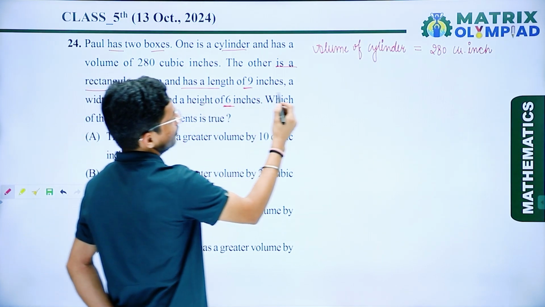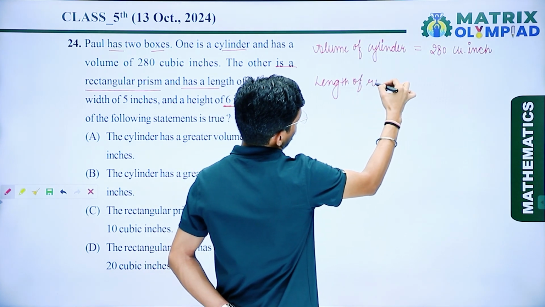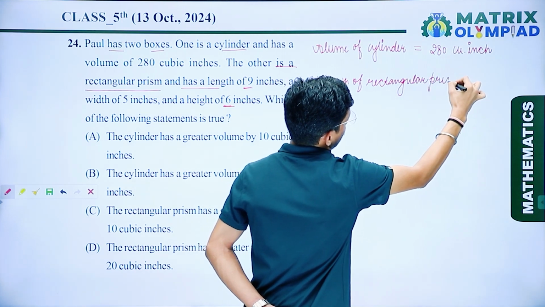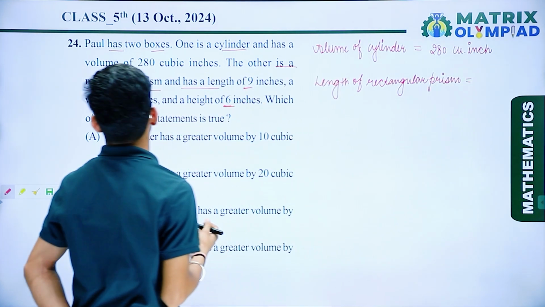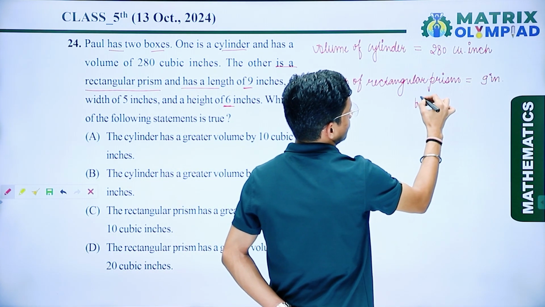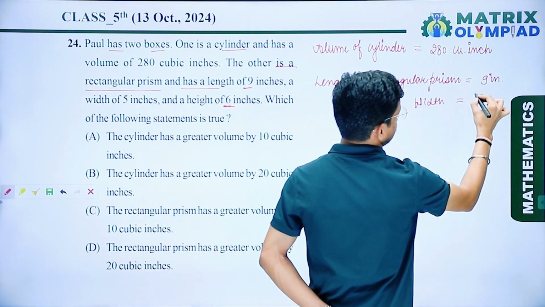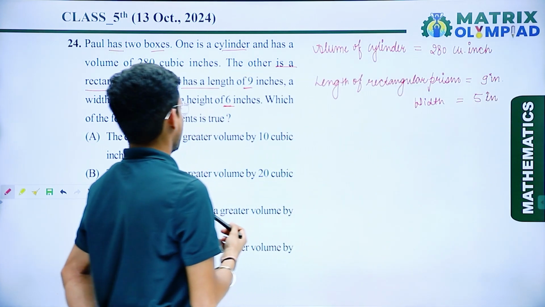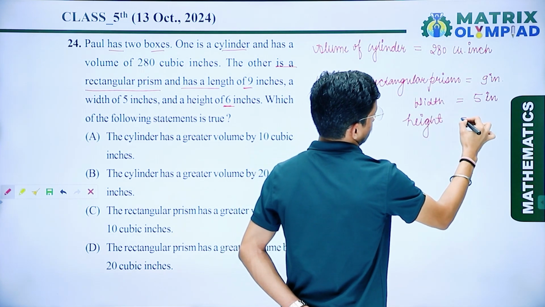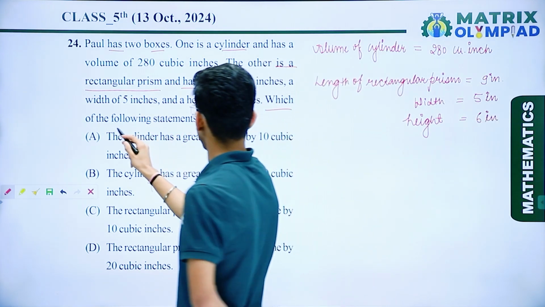So here we have given a rectangular prism. So I can say that length of rectangular prism is 9 inch, width is 5 inch, and height is 6 inch. So the question is which of the following statements is true.